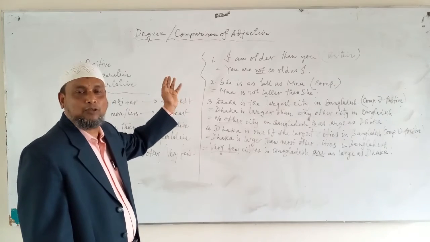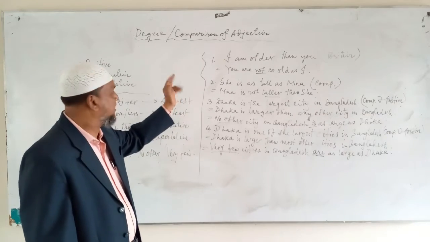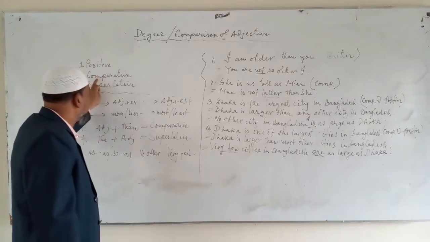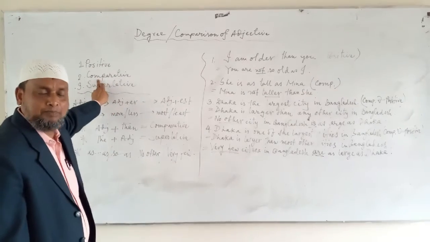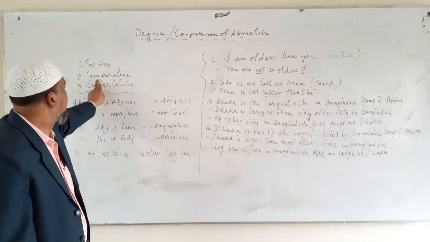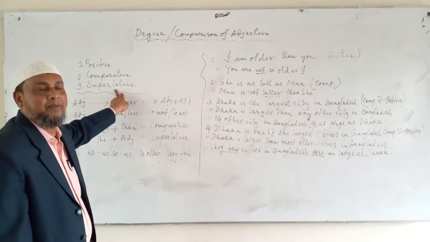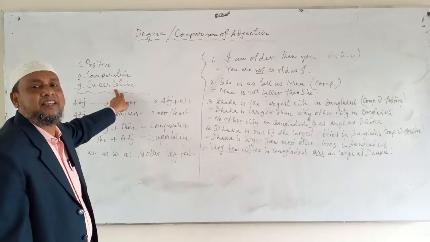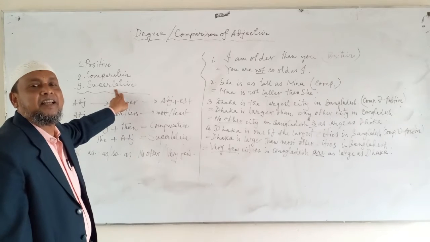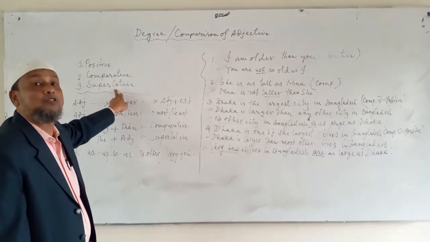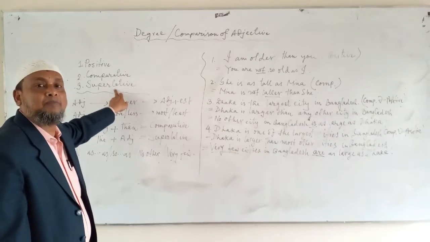When there is actually no comparison, then it is positive. When there is comparison between two, then it is comparative. And when the comparison is more than two, then it is superlative. Actually, this is done in a systematic way using the adjectives of different forms.